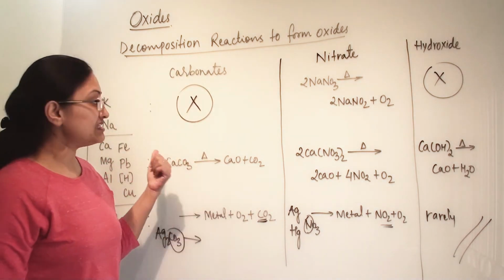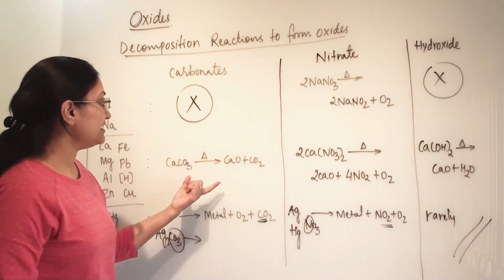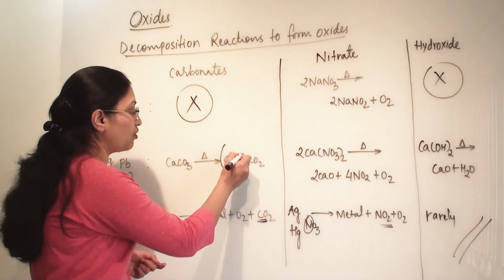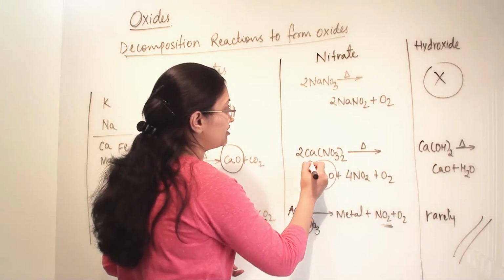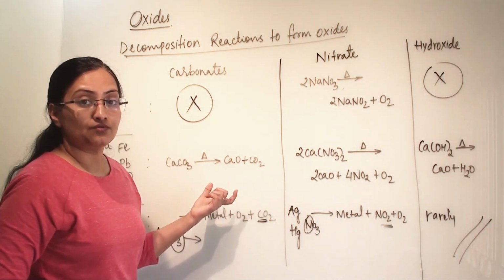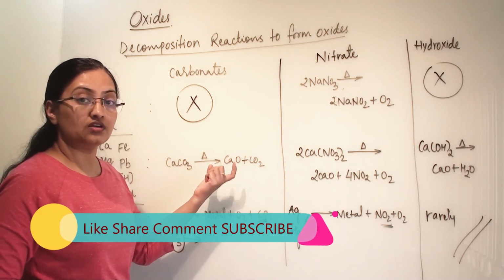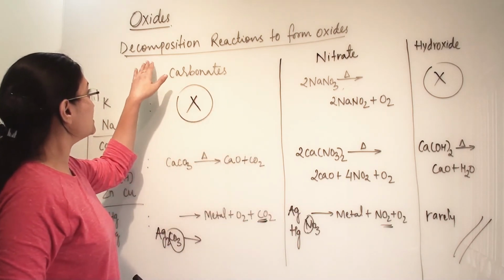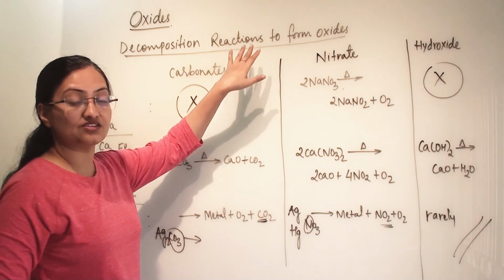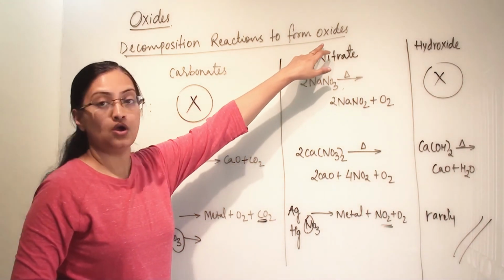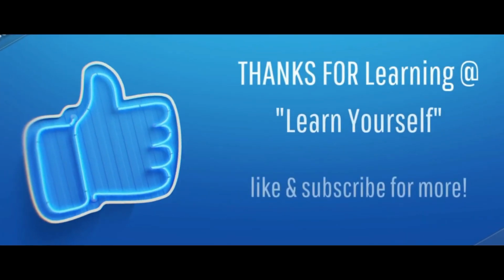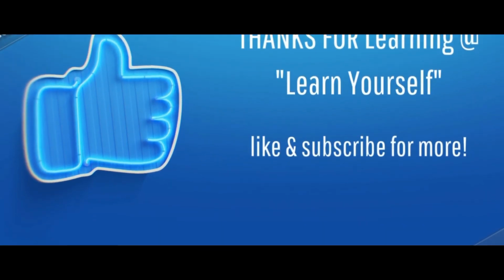So when we see all these reactions, then at the end of this decomposition reaction we will get the oxide of that particular metal. So when this reaction happens, we will get as a product the oxides of that particular metal. That's why we generally perform these decomposition reactions to form oxides of that particular metal.